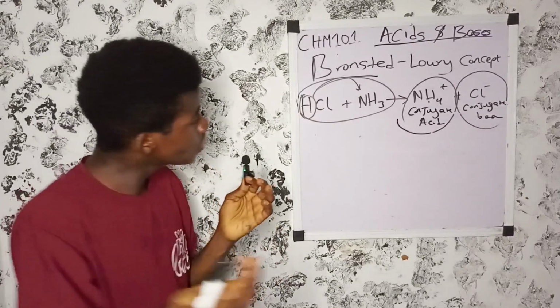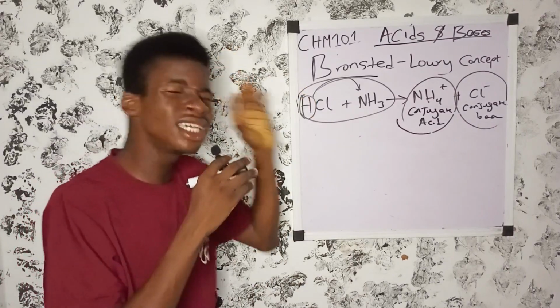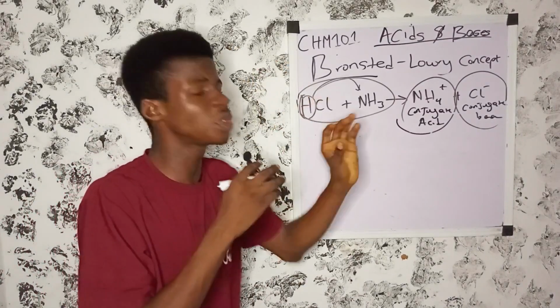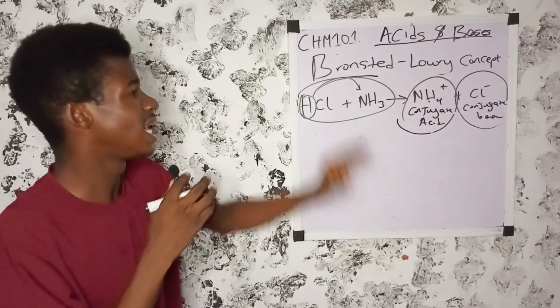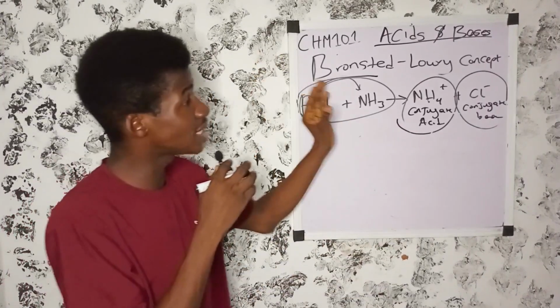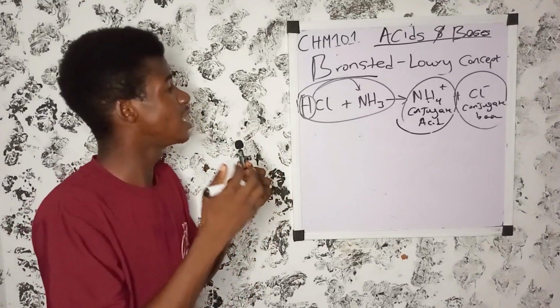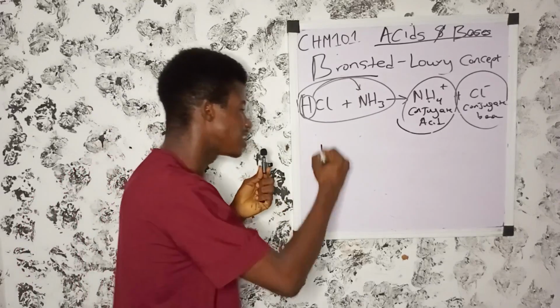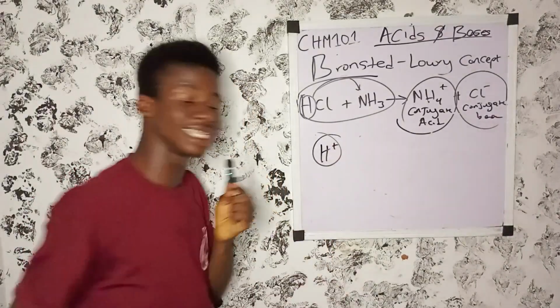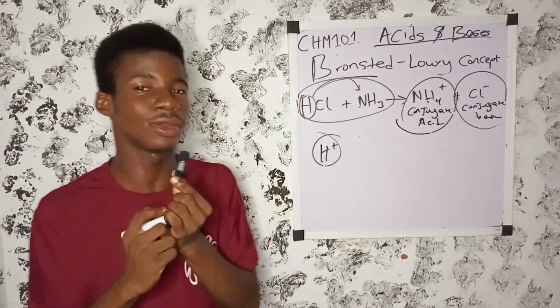Then the Bronsted-Lowry concept also has its own limitation about an acid. The limitation is that it limits an acid to be any substance that contains a proton. This is the limitation of the Bronsted and Lowry concept.